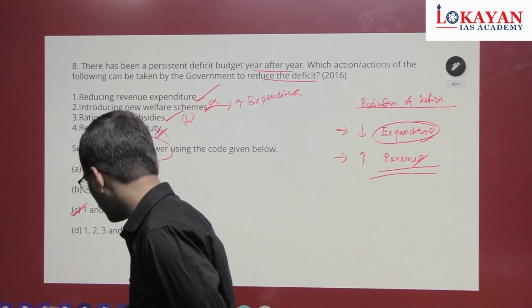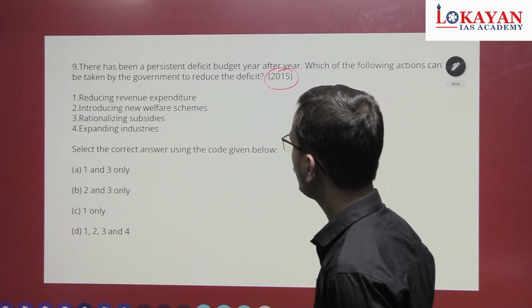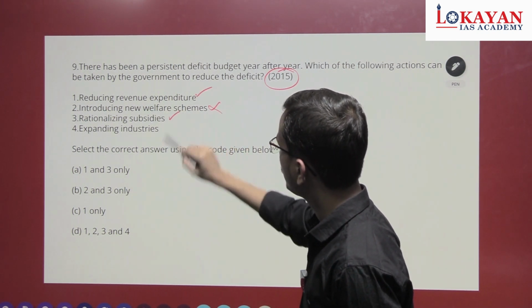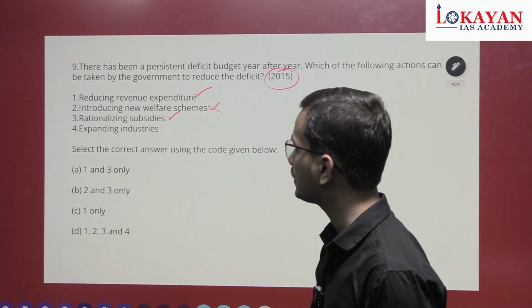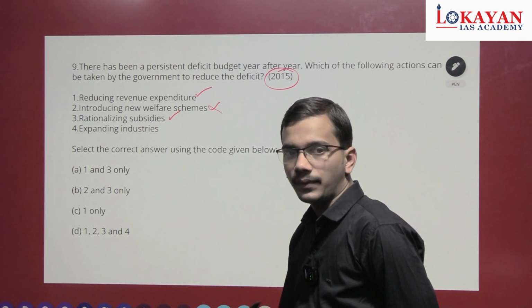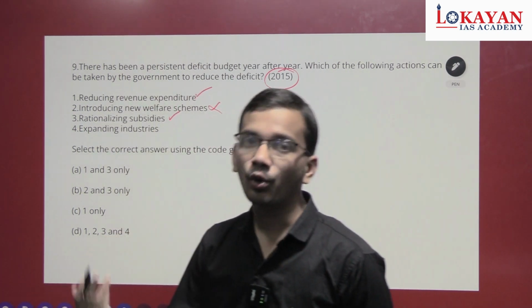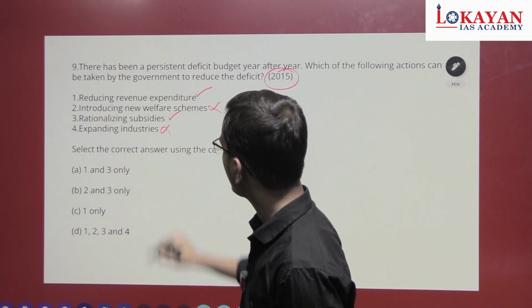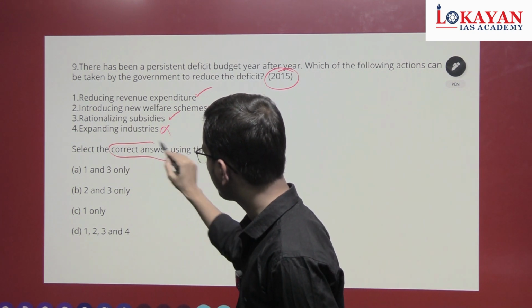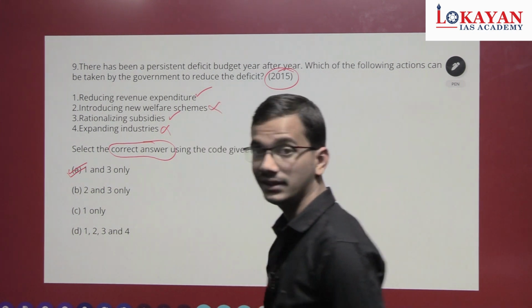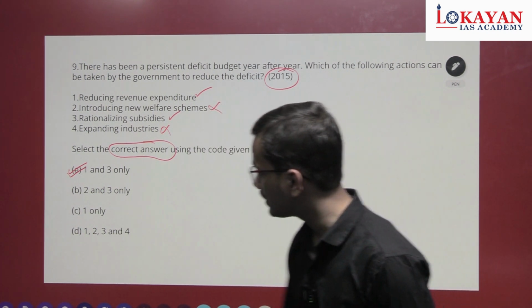Even barring one option, all options are also the same. First one is correct, second one is incorrect, third is correct, and fourth, expanding industries. See, expansion of industries requires the government to incur more expenditure. Fourth one is incorrect. Answer is A, 1 and 3. This is the benefit of solving previous year questions.